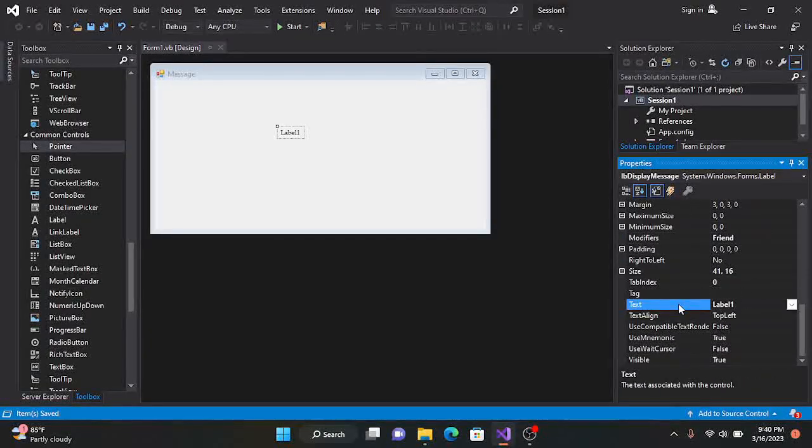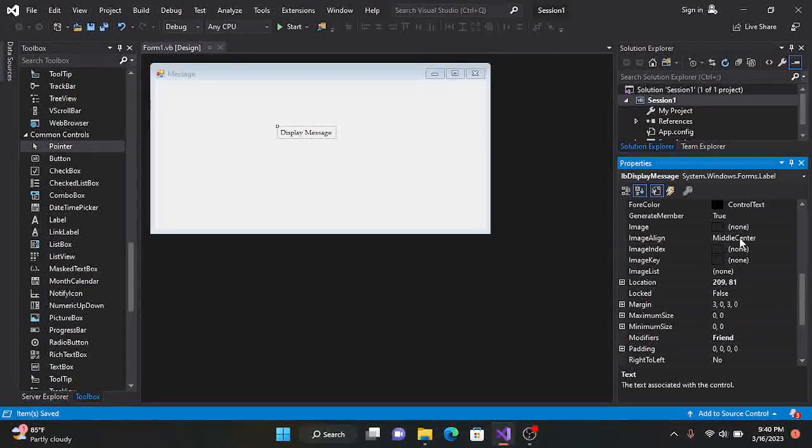You see, even though I changed the name of the label, it still hasn't shown over here. So when I go to text and I put in display message, and I do Control S, now you can see it displayed over there. But the text we have here doesn't look appropriate. So let's go to our fonts to make some little changes.